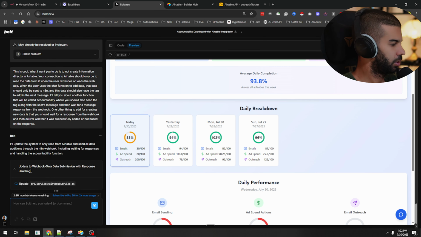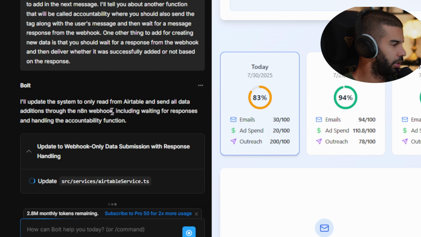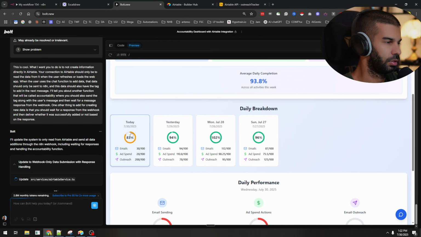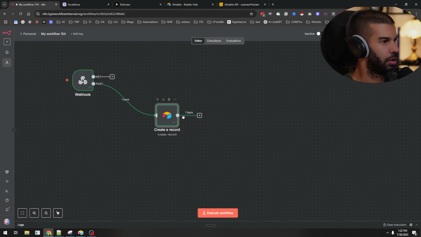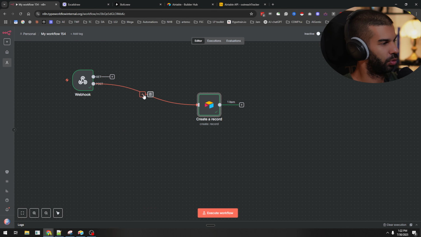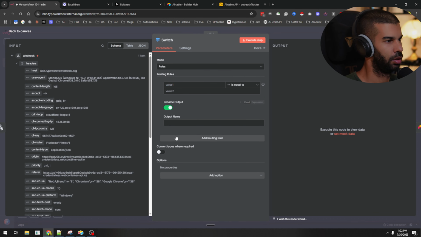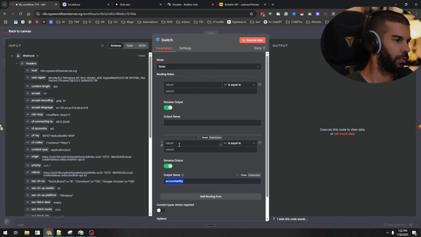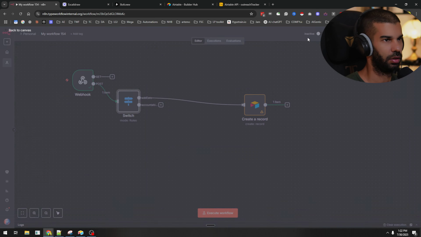Okay, I'll update the system to only read from our table and send all the data to an N8N webhook, including waiting for a response and handling the accountability function. Great. So here we should be able to get some more information. And then once we get the information from the webhook, we should be able to use a switch so that we can decide whether we're dealing with the accountability route or whether we're dealing with the add data route or whatever we will call it.